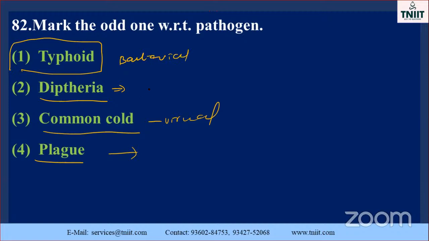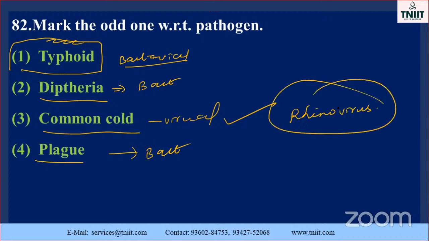So which one is the correct option? This is also a bacterial disease. Diphtheria is also a bacterial disease. The common cold is the correct option, because it is caused by a rhinovirus. The common cold is caused by a viral organism. The other three are bacterial diseases. As I already told you, diphtheria is caused by Corynebacterium, typhoid by Salmonella typhi, and plague by Yersinia pestis. These are all bacterial diseases.